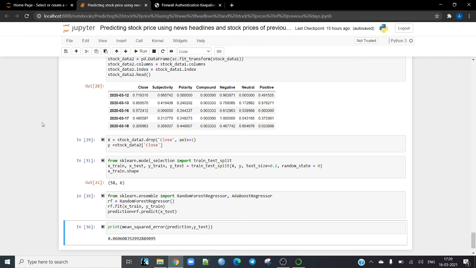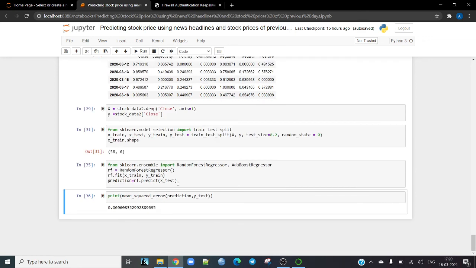We have used the RandomForestRegressor function here, which we can again get from the scikit-learn package. After training on the data set, when we fit and predict from the testing data frame, we find that we get a mean squared error of around 6%. Again, this is not the only model we can use. We can use a lot of other models. For example, AdaBoost. We can use XGBoost as well. So that is depending on the user. Yeah, thank you.